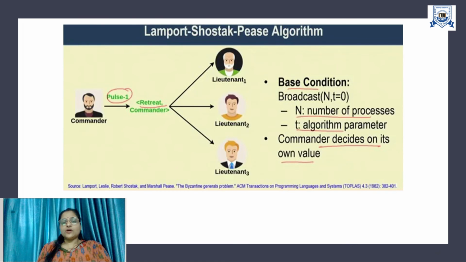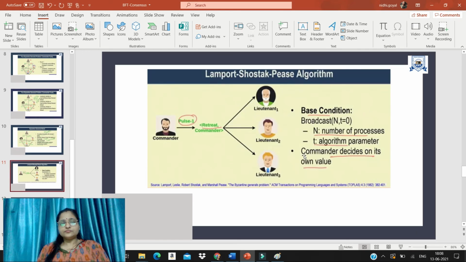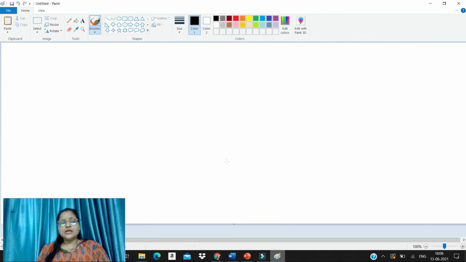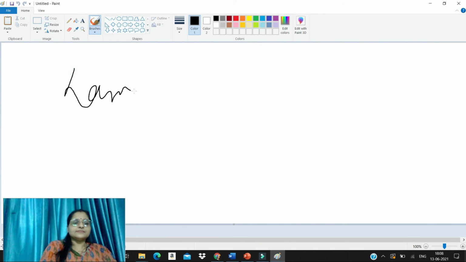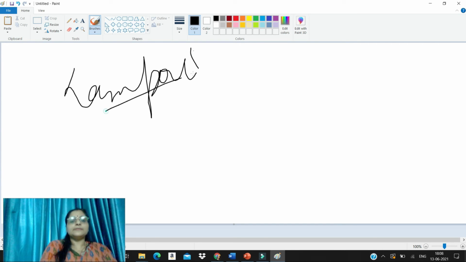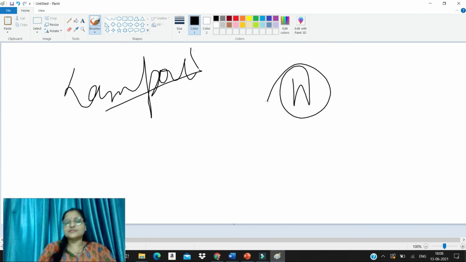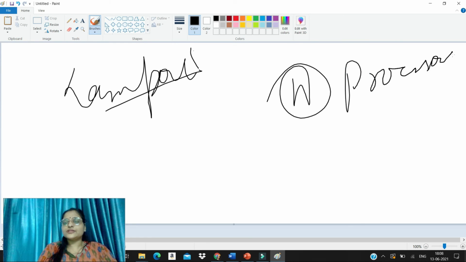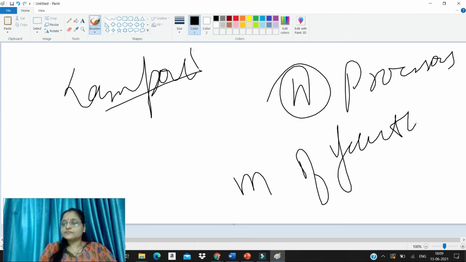So what does this algorithm say? Lamport says, for example, there are n processors in the system, n processors, or we can say the nodes, or the systems over here, and m of them are faulty.